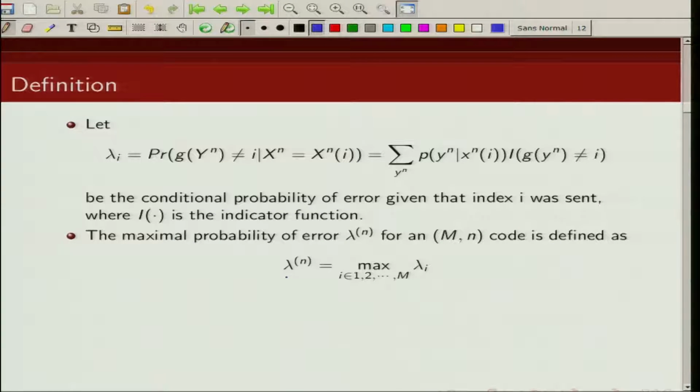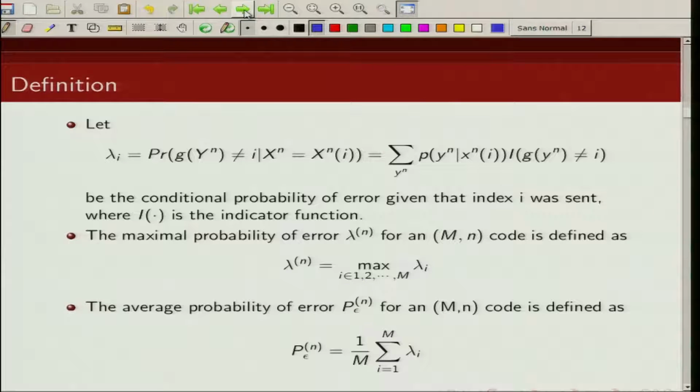Now, we define the maximal probability of error as the maximum of lambda i over all possible indexes, so index i can go from 1 to m. The maximum of lambda i is the maximal probability of error. Similarly, we can define the average probability of error. Lambda i is the error when the ith index is sent. So when you sum over all lambda i's and divide by m, you get the average probability of error.